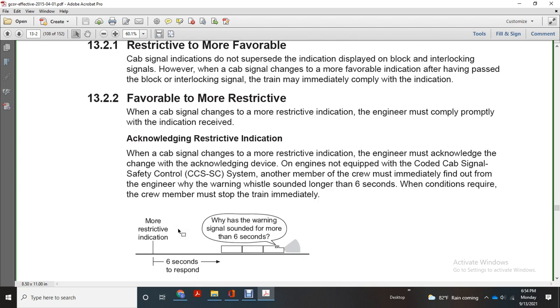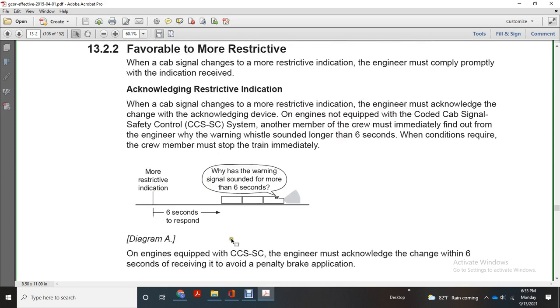If the engine is not equipped with the code cab signal safety control system, another member of the crew must immediately find out from the engineer, with a warning whistle sound no longer than 6 seconds. When conditions require, the crew member must stop the train immediately. If the signal sounds for more than 6 seconds, find out why.